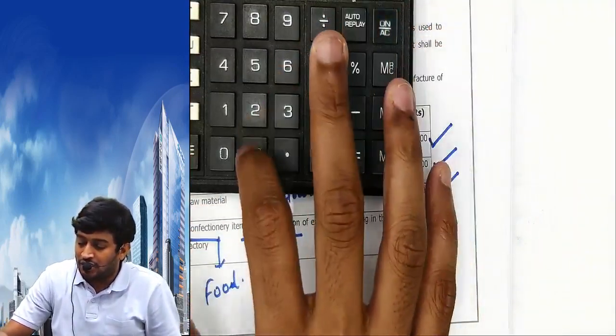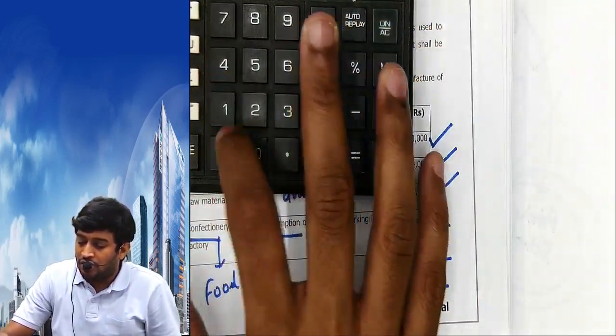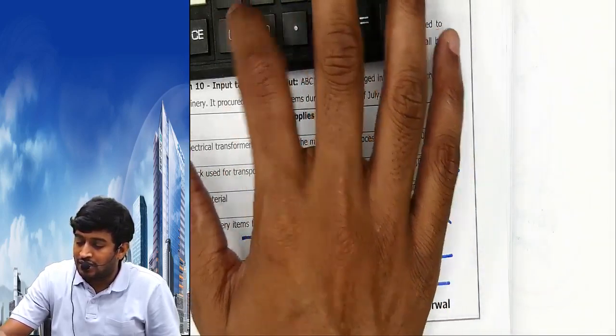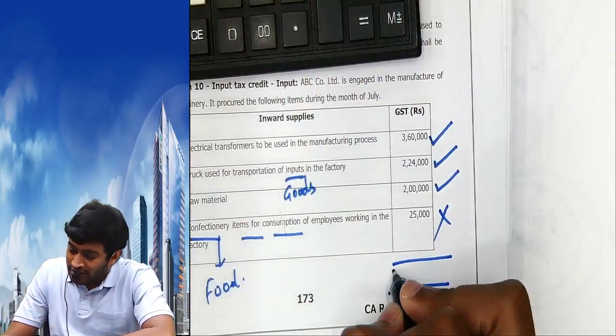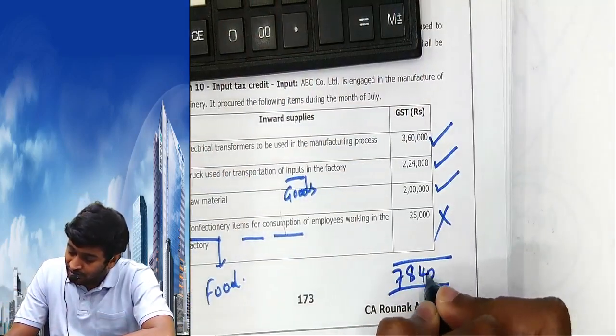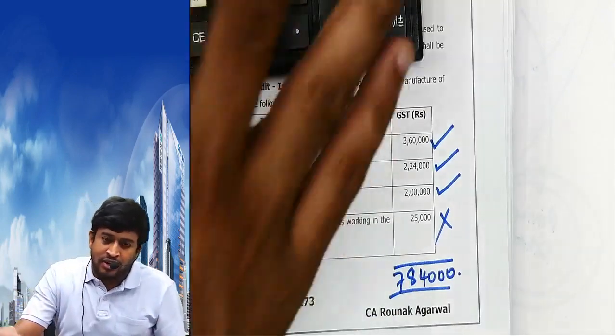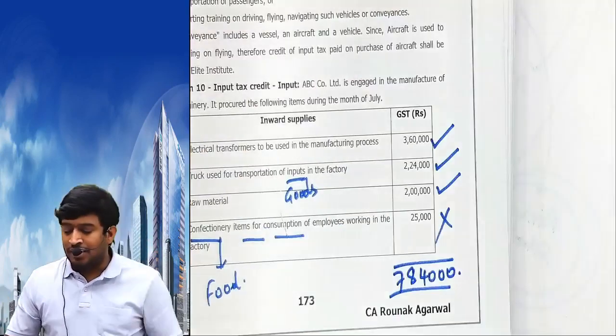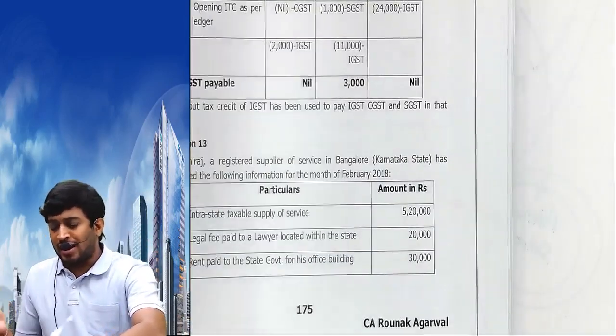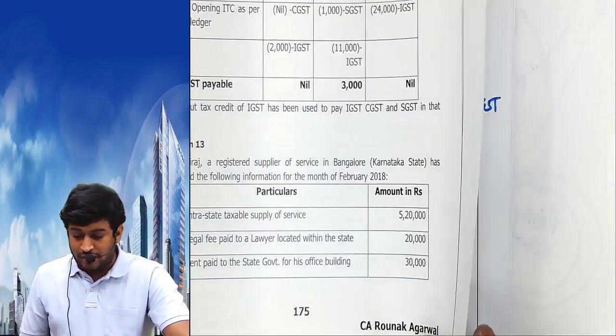3,60,000 plus 2,24,000 plus 2 lakhs, 7,84,000 is the answer. अब तो मेरे दिमाग में बैठ गया. You ask any problem in the world, I can answer because the list I have remembered now. Nothing has to be done.